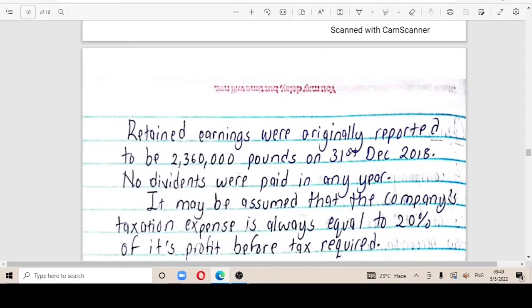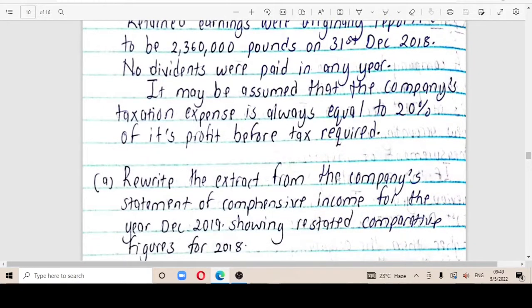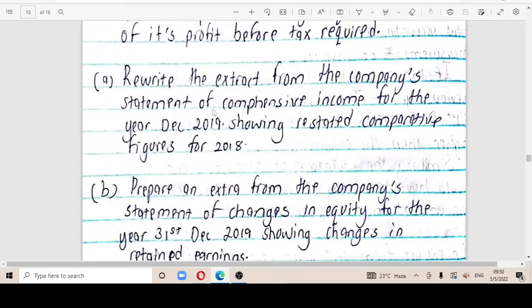We're having some additional information here. The retained earnings were originally reported to be £2,360,000 on 31st December 2018, and no dividends were paid in any year. It may be assumed that the company's taxation expense is always equal to 20% of the profit before tax. Required: rewrite the extract from the company statement of comprehensive income for the year 2019, showing restated comparative figures for 2018. In other words, they want you to look at 2019 and 2018.